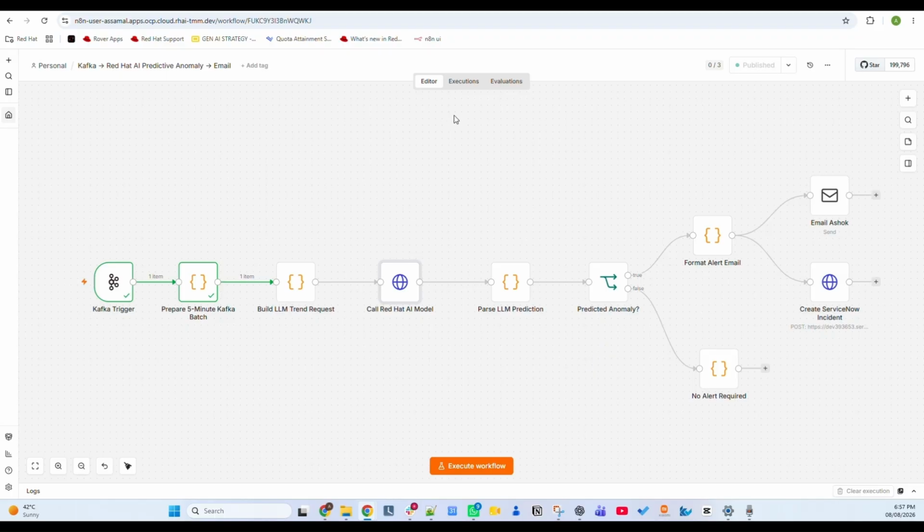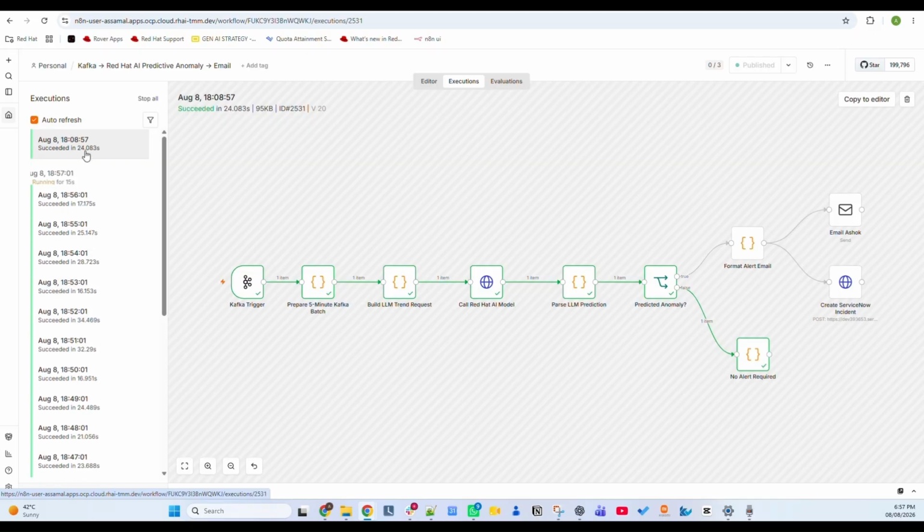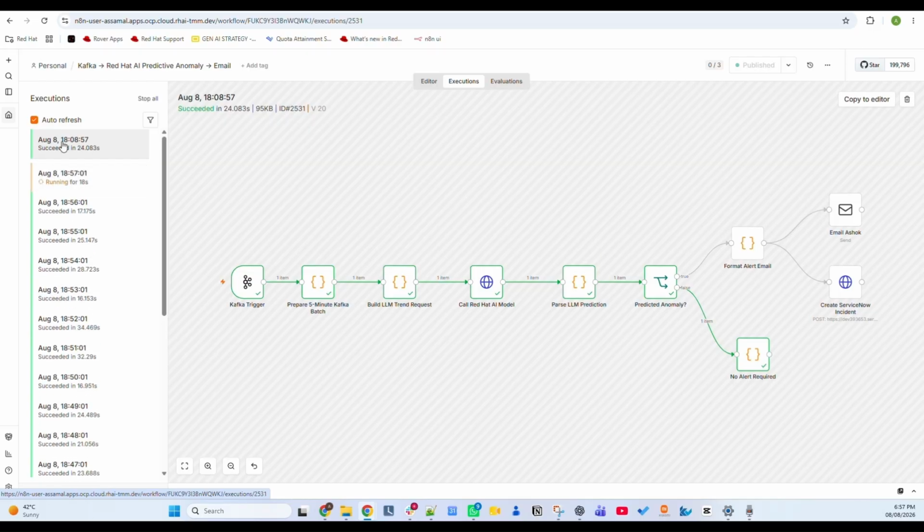And what we have done here is we have been running this for the last 2-3 hours. If you can see here, every minute a trigger is happening to this Kafka. Literally every minute, a trigger is happening here.